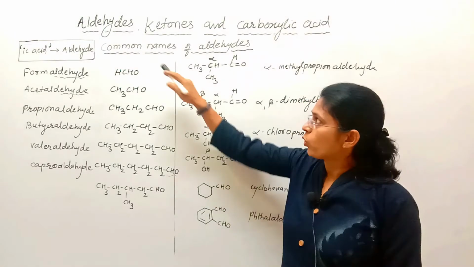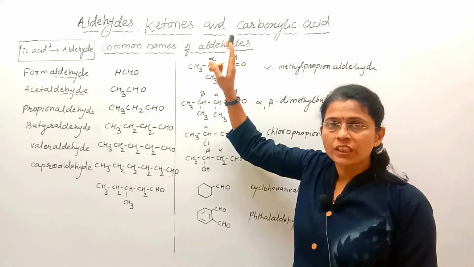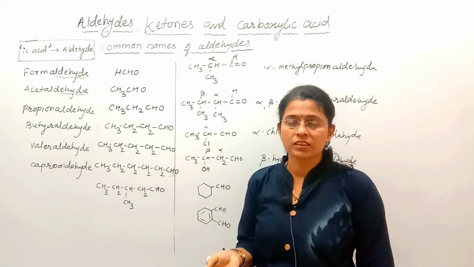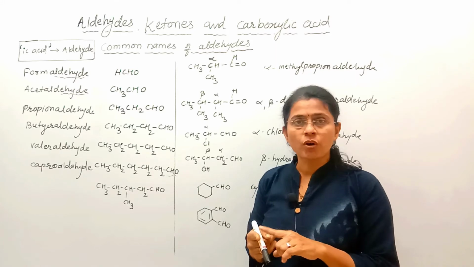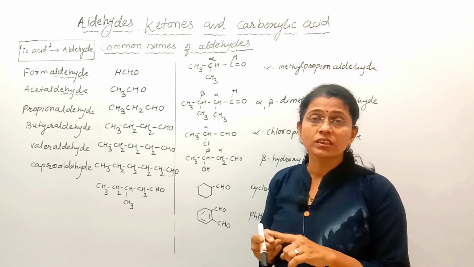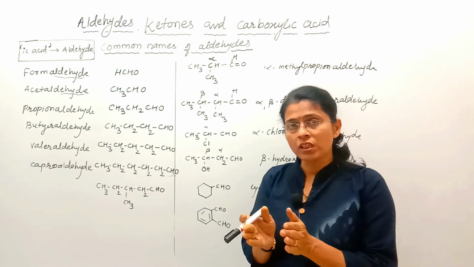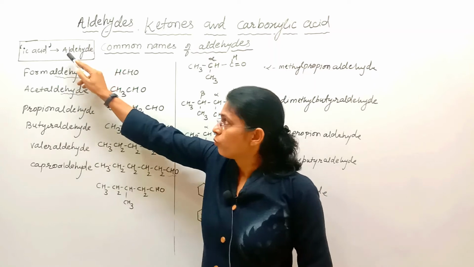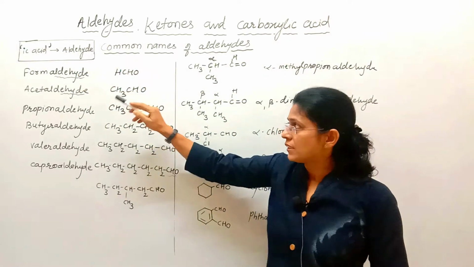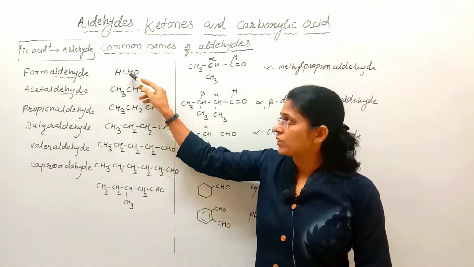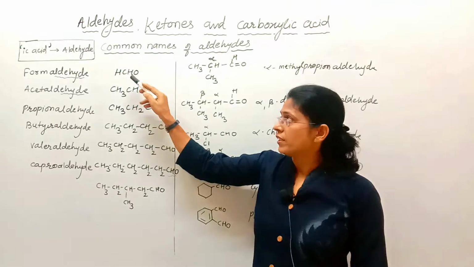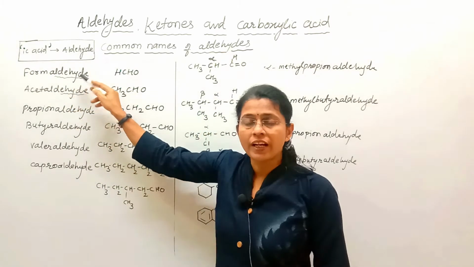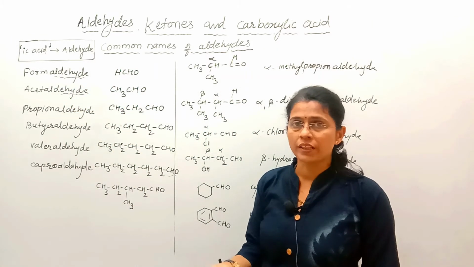Now let us study common names of aldehydes. While writing the common name of an aldehyde, we must consider the common name of the carboxylic acid. We name carboxylic acids as formic acid, acetic acid, propionic acid, butyric acid. So from the common name of the carboxylic acid, ic acid is replaced by the word aldehyde. And hence, see here, HCHO. CHO is the aldehyde group. This is the aldehyde containing one carbon. From formic acid, ic acid is replaced by aldehyde and hence the name is formaldehyde.